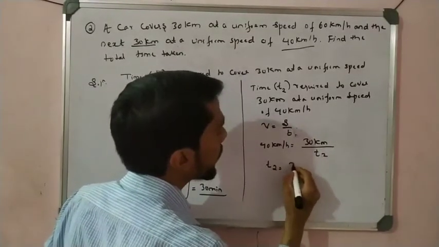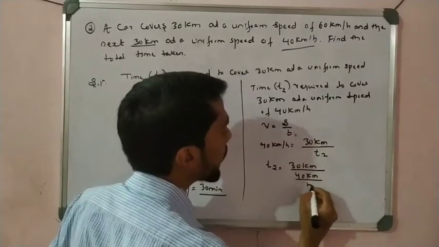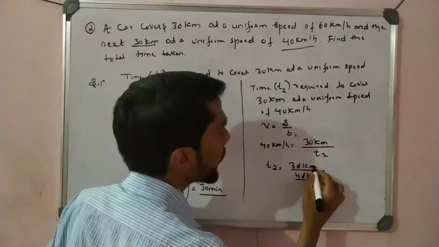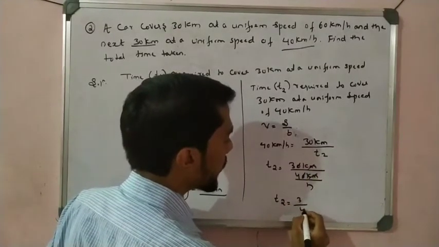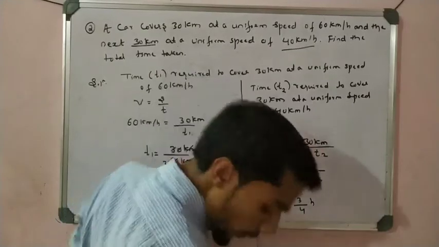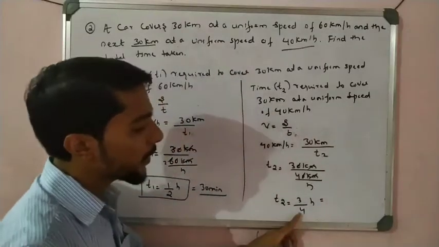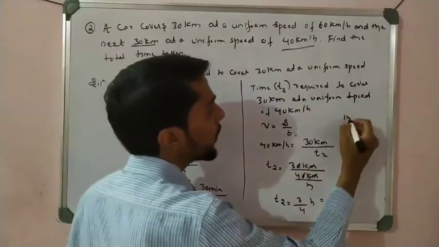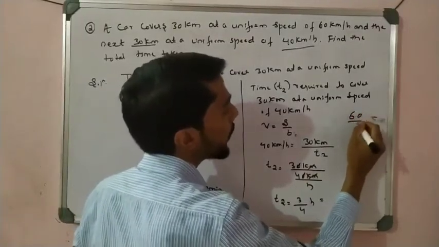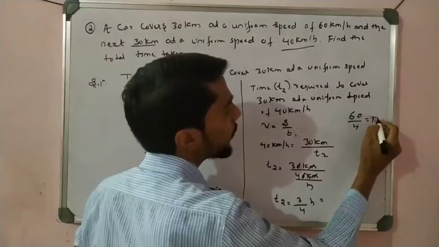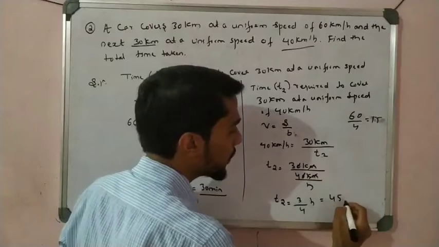T2 is equal to 30 kilometer divided by 40 kilometer per hour. So zero cancelled, kilometer cancelled, we get T2 is equal to 3/4 hours. And 3/4 hours is nothing but what? Total 4 parts are there, and 1 hour is 60 minutes, so 60 minutes by 4 means 1 part is 15, right? So 3 parts is 15 3s are 45 minutes.